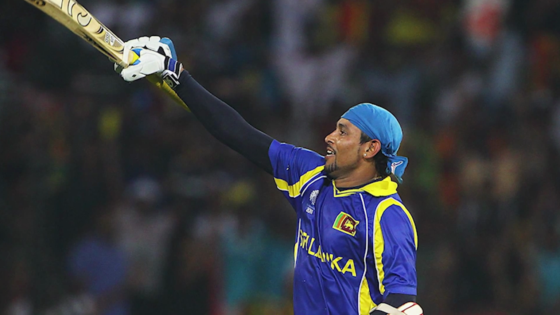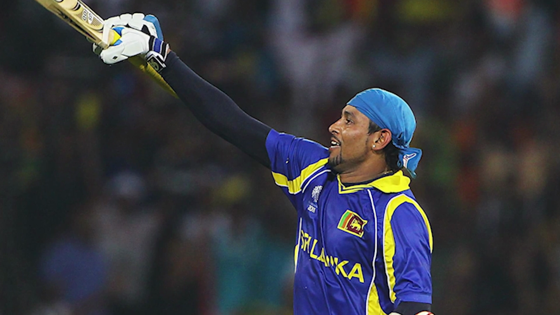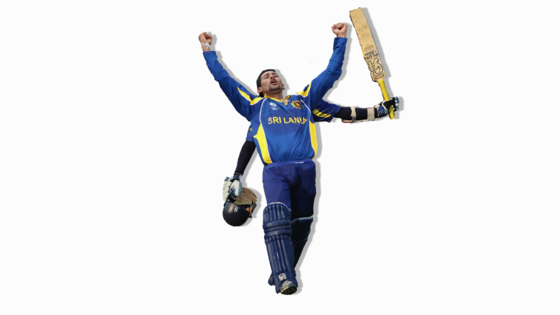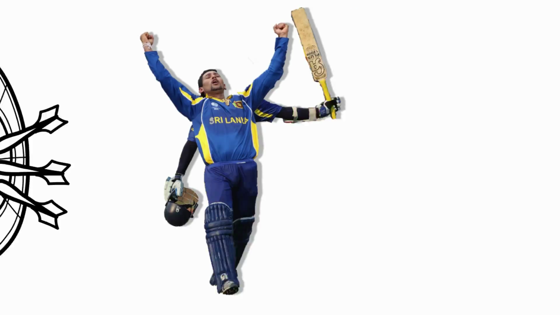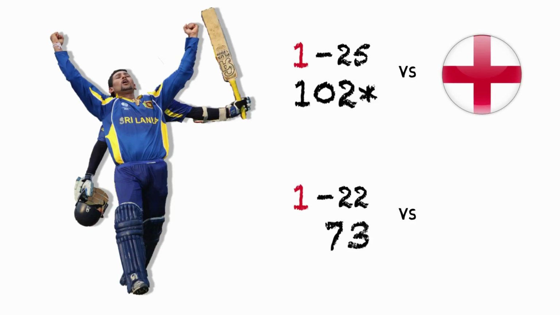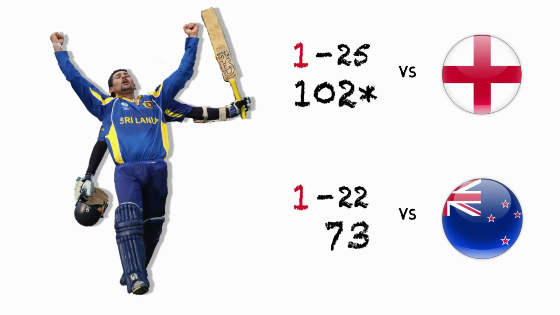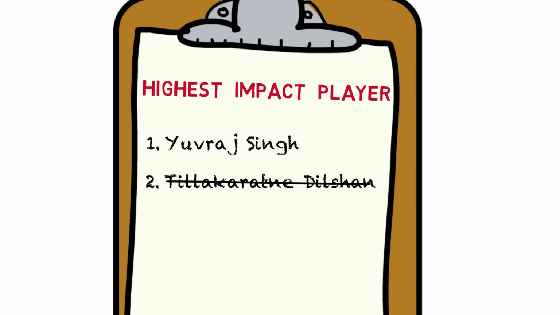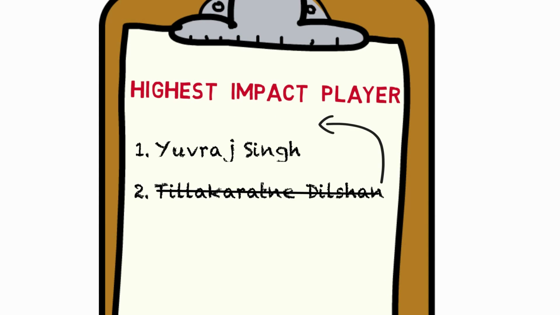Tilak Ratne Dilshan emerged as the second highest impact player of the tournament. He fulfilled the role of a genuine all-rounder and had a 0% failure rate in the tournament. He produced 2 big match performances, 1 for 25 and 102 not out against England in the quarterfinal, and 1 for 22 and 73 against New Zealand in the semi-final. No other player produced 2 big match performances in the tournament. In fact, without giving extra value to big match performances, he was actually the highest impact player in the tournament.